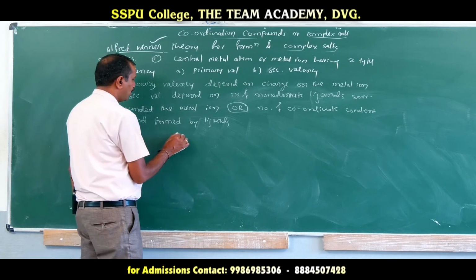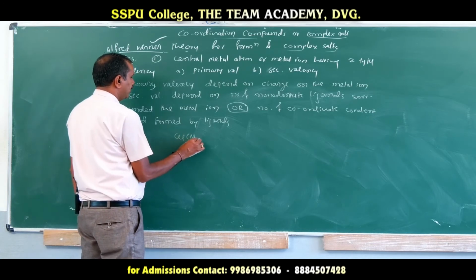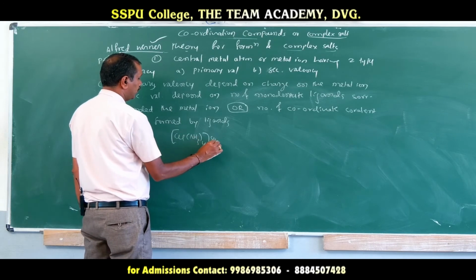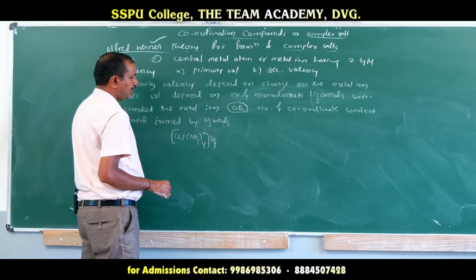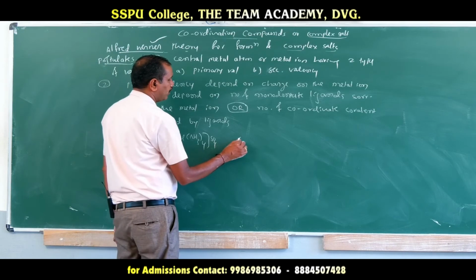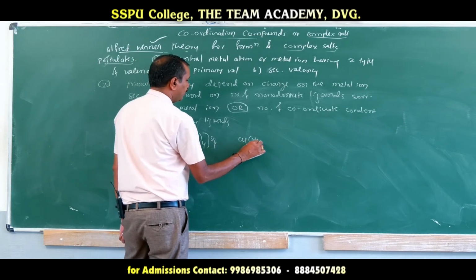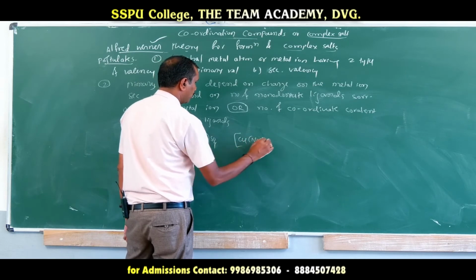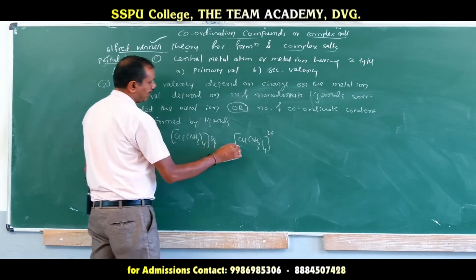Example: cuproammonium sulfate, Cu(NH3)4 SO4. This complex salt can dissociate to form the cuproammonium ion, Cu(NH3)4 2+, and the sulfate ion.